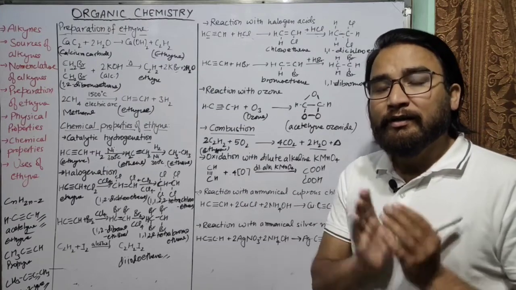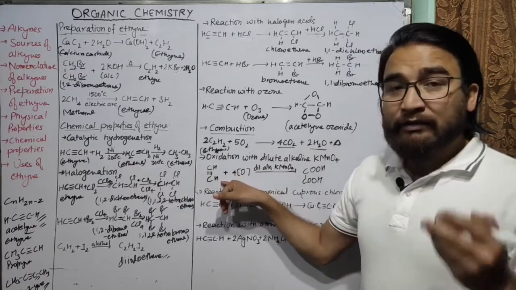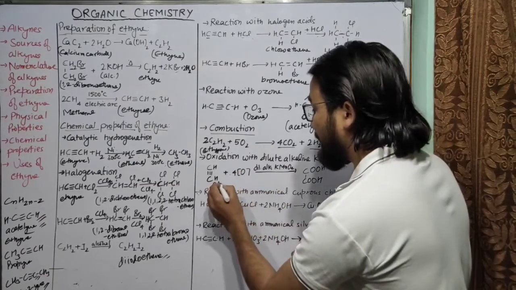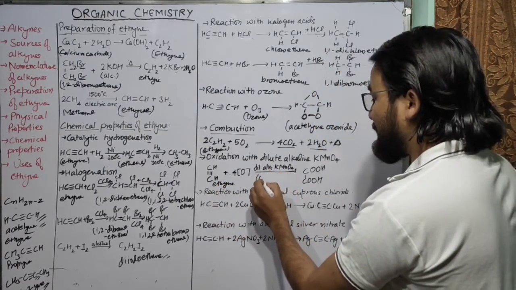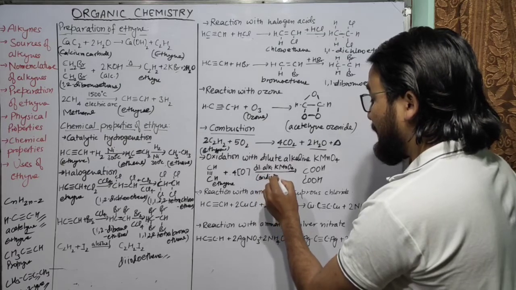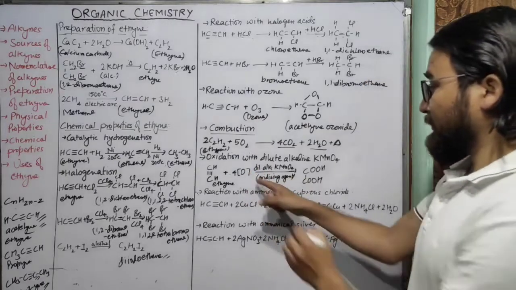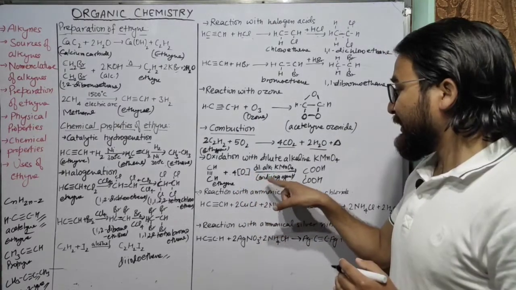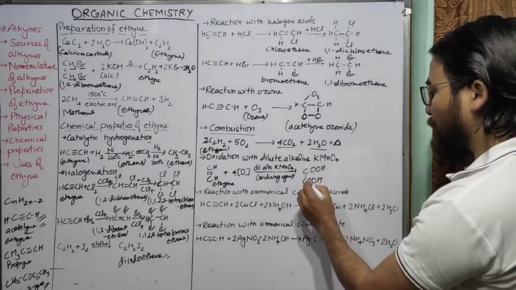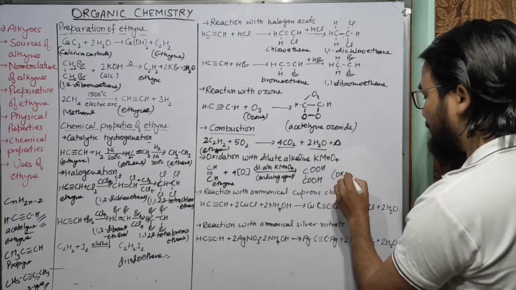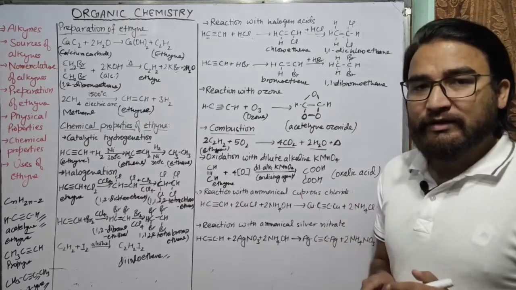On reaction with dilute alkaline potassium permanganate, the oxidation of ethyne will take place. So you can see we have ethyne here. Now dilute alkaline KMnO4 acts as an oxidizing agent here. On reaction with nascent oxygen, which is given by dilute alkaline KMnO4, it will give COOH double bond COOH. What is the name of this compound? This is known as oxalic acid. So its name is oxalic acid.